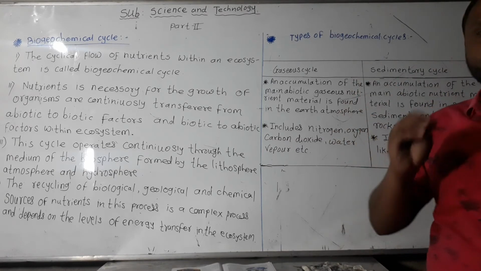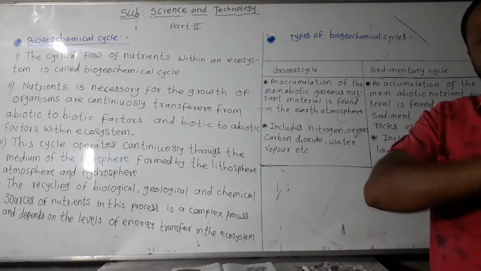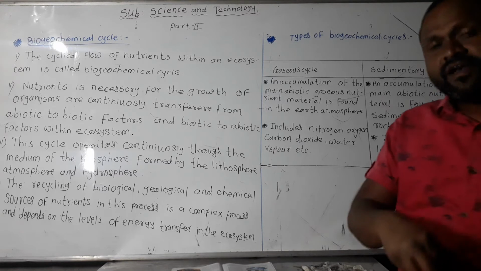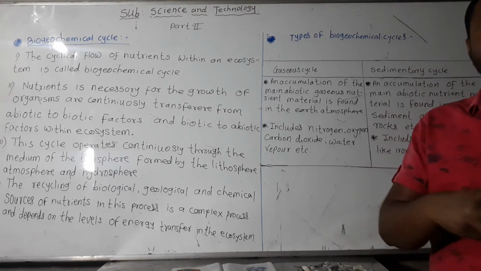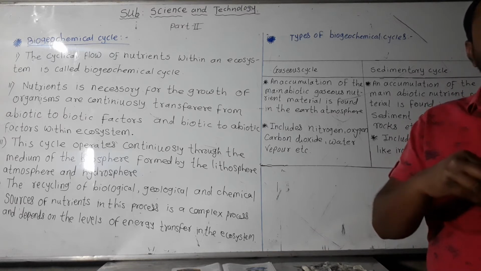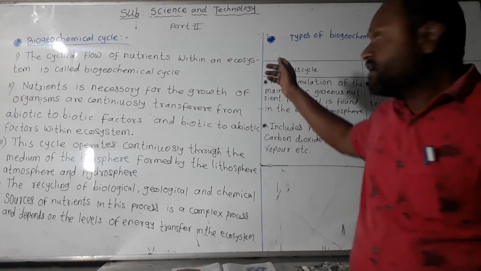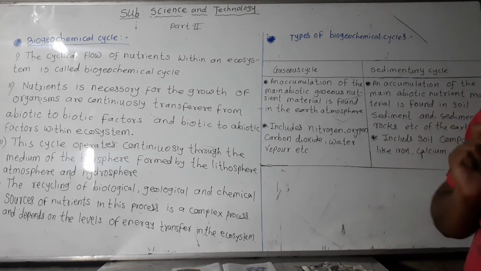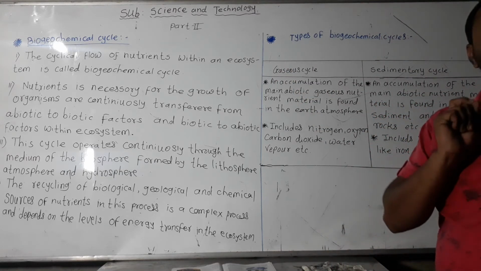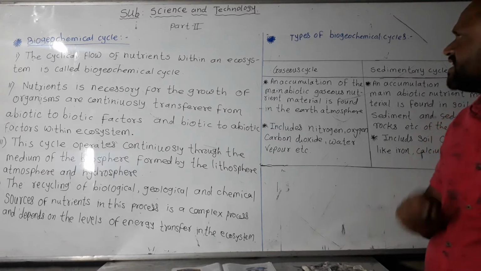Sedimentary means the nutrients or minerals available in the earth, in the soil; this is called the sedimentary cycle. In a gaseous cycle, which parts are included? Some gases are included. Which types of gases are there?